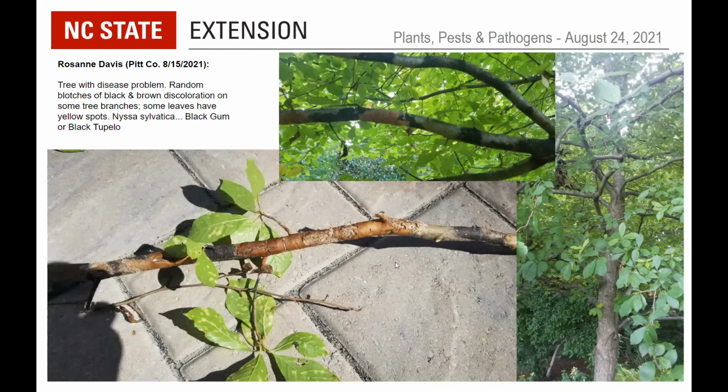This is felt fungus. This is Septobasidium. They come in multiple colors. We often see black on black gum, but this is a tan one. I suspect it might be a different species, but I don't know, Mike. Likely, yeah. And so these are actually associated with armored scales. So there's an armored scale infestation under here. Black gums get various armored scales.